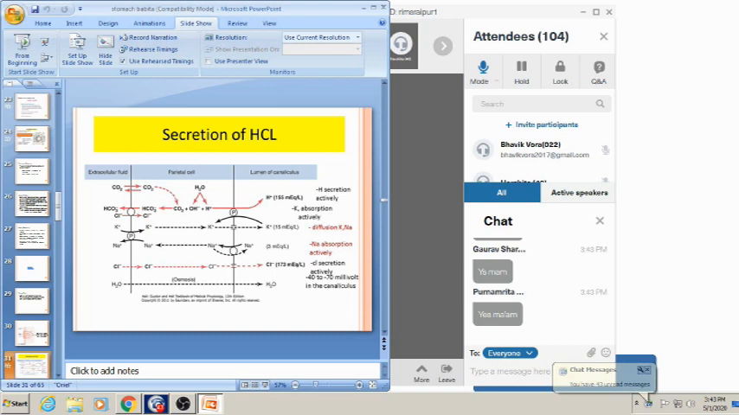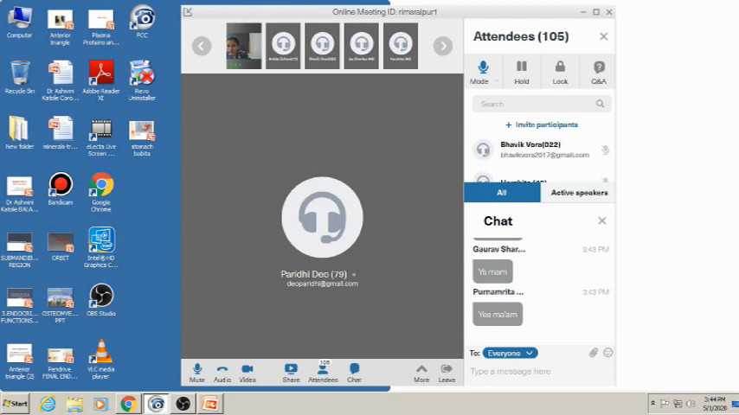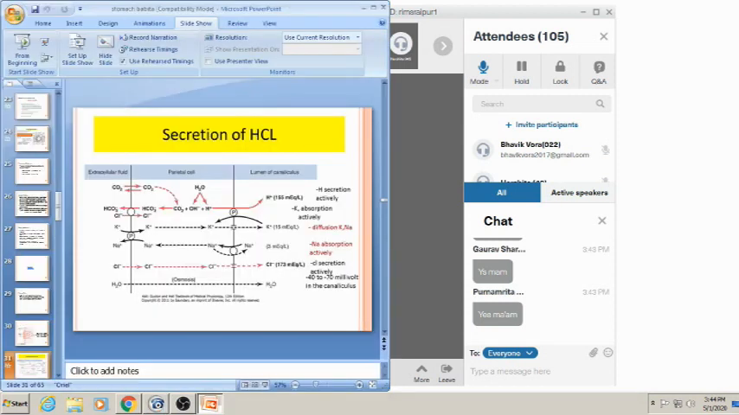Okay, this bicarbonate ion, this HCO3 ion, goes back into the extracellular fluid, and this hydrogen ion is actively transported into the lumen of the canaliculus. When this HCO3 ion comes into the extracellular fluid, at the same time here you can appreciate the chloride ion is actively